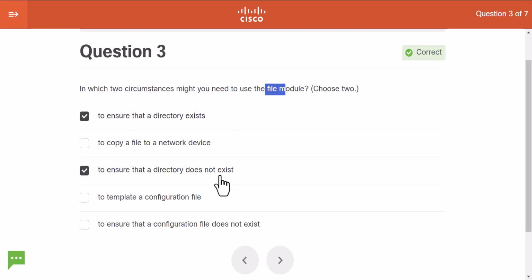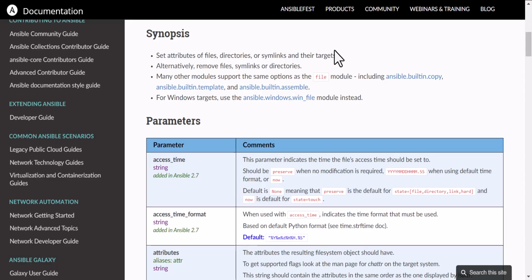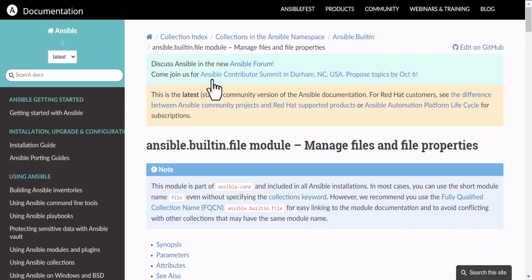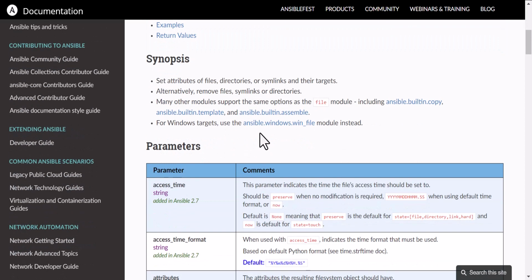It also can check that a directory or file doesn't exist, but then why is this not correct? To ensure that the configuration file does not exist, or any kind of file. So I checked the documentation for this module. This is the file module, Ansible built-in file module. This is the full name of it.